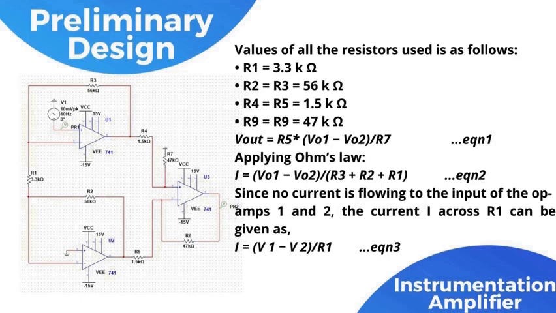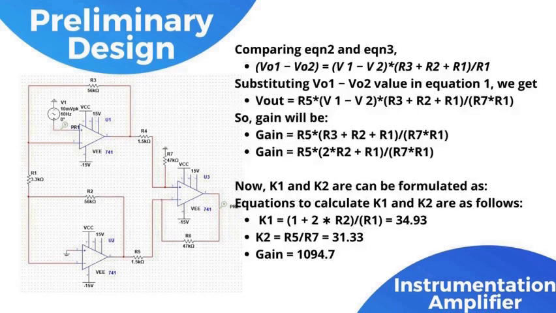The instrumentation amplifier is shown here. The op-amps 1 and 2 are non-inverting amplifiers and op-amp 3 is a difference amplifier. These three op-amps work together to form an instrumentation amplifier, and this is the calculations we did for our instrumentation amplifier. This is the continuation of the same calculations we did for the instrumentation amplifier.